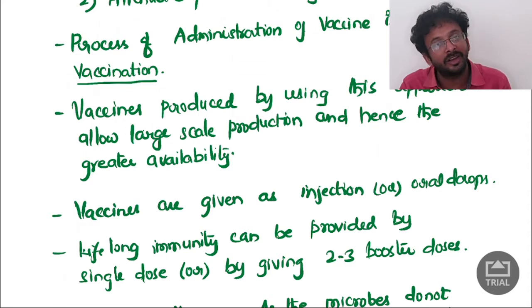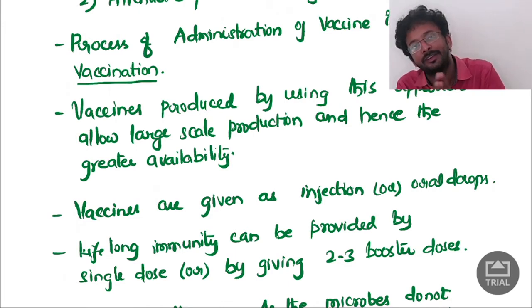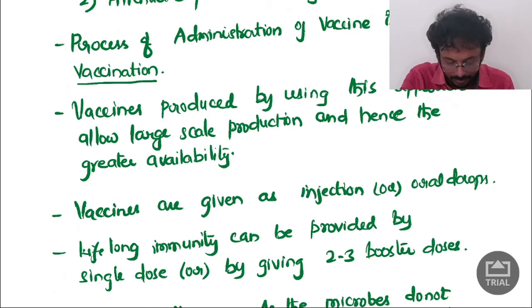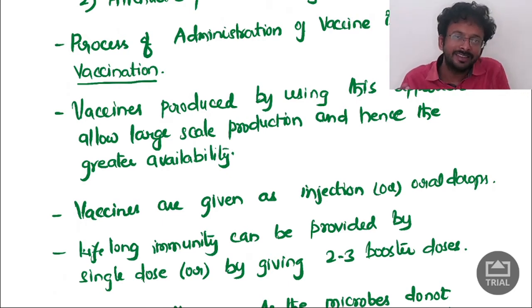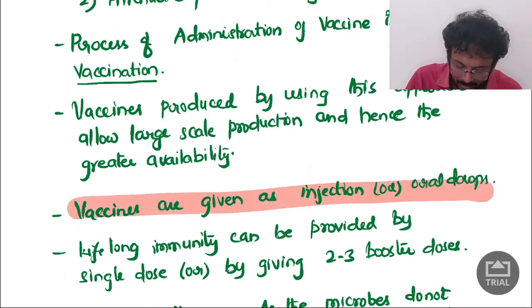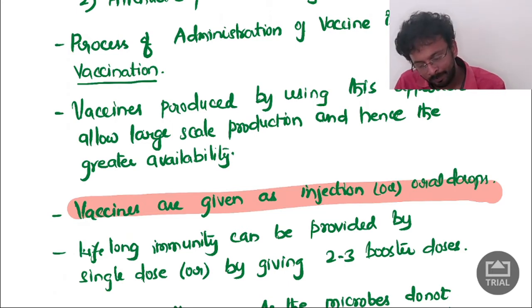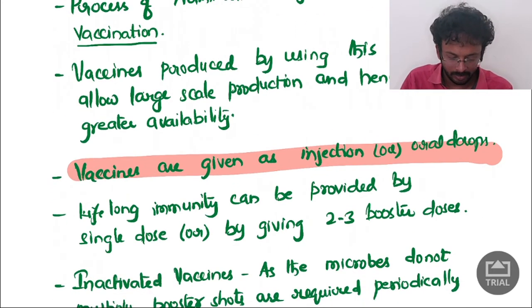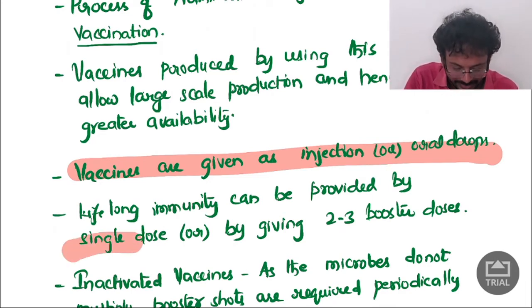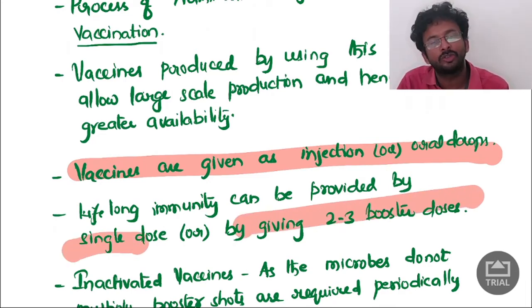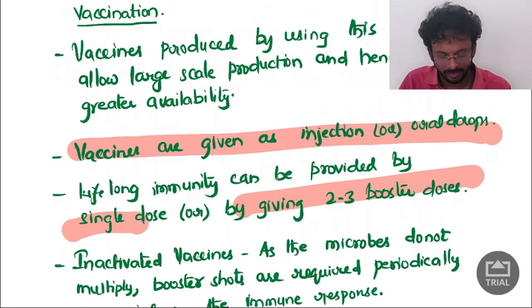Then we filter it in a particular process, take the antigenicity of that vaccine, and keep it in the fridge to cool it. Vaccines are given either by injection or by oral drops. Lifelong immunity can be provided by a single dose or by 2 to 3 booster doses.